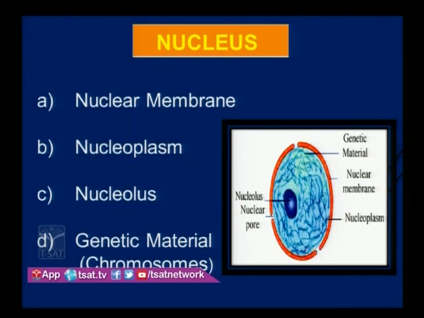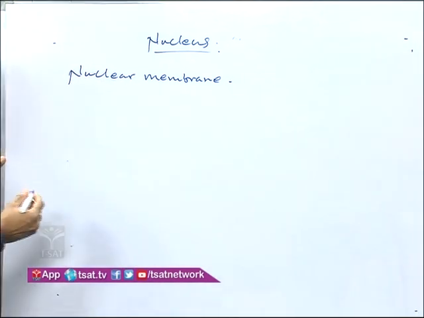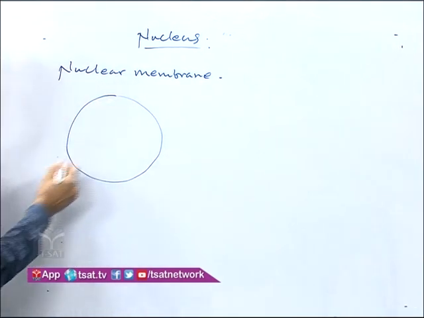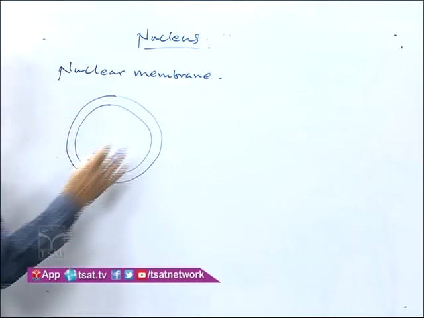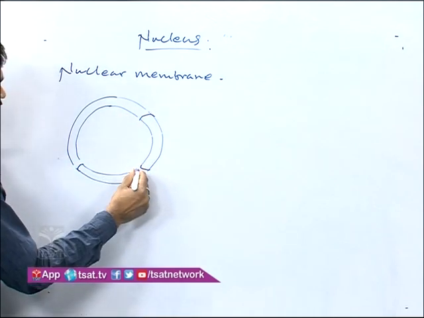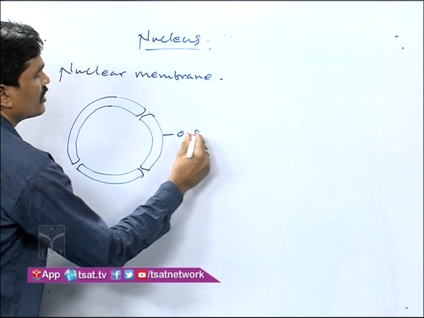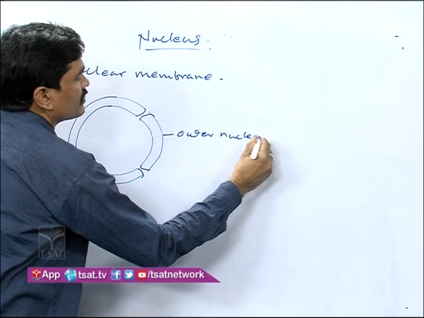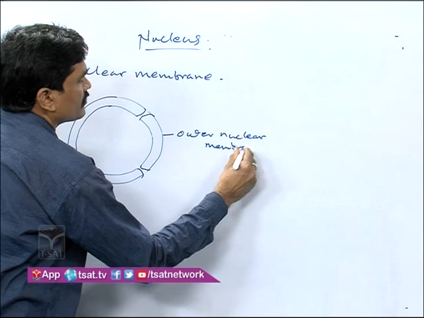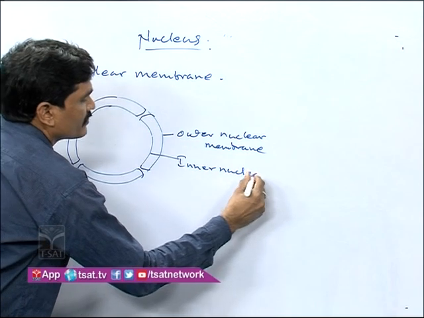Now let us discuss the nuclear membrane. The nucleus is surrounded by a double-layered envelope. In this double-layered envelope, this one is the outer nuclear membrane, and this one is the inner nuclear membrane.